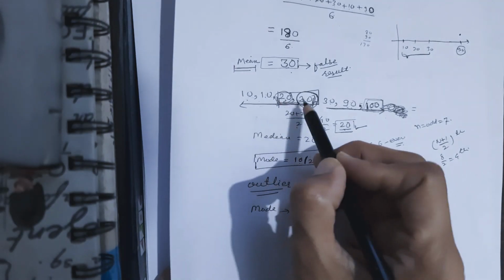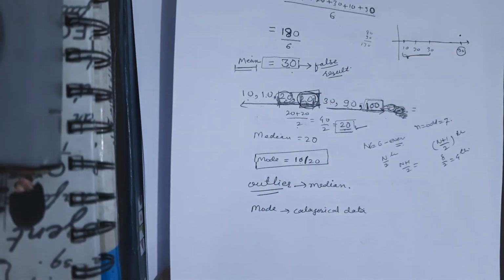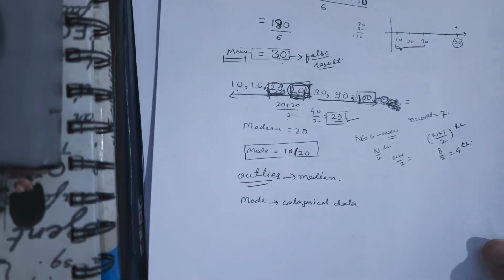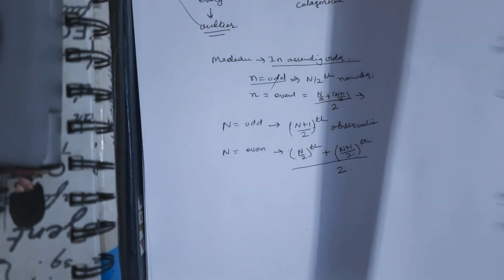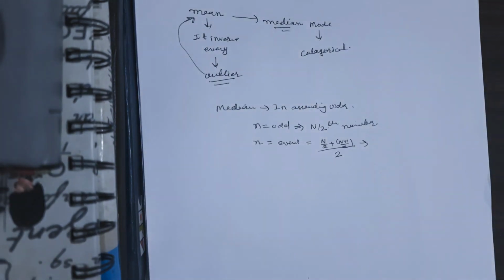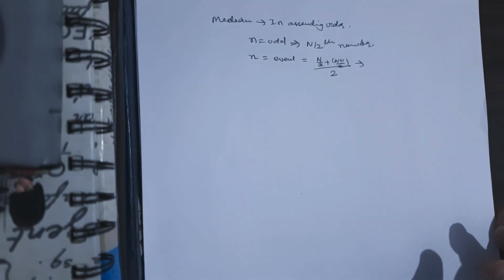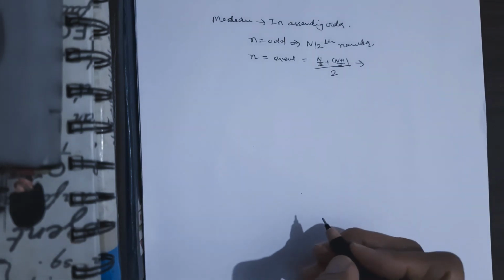So 1 2 3 4, this will become the median. Okay, this technique you already know, so we are not investing much time in it. Simply, the number which is appearing the most times, with the highest frequency, is called the mode.